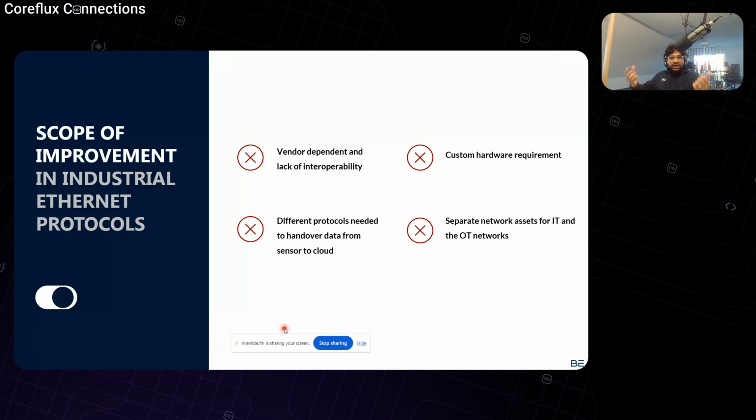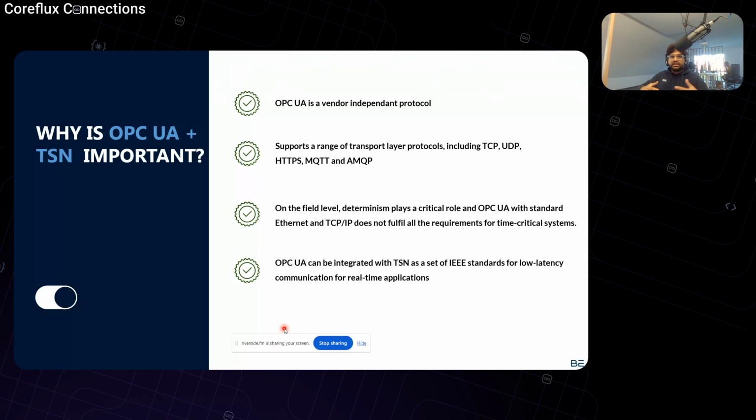OPC UA is vendor independent. Why OPC UA and TSN are important: OPC UA is vendor independent, with support for a range of transport layer protocols, including TCP, UDP, HTTP, MQTT, and AMQP with different QoS. On the field level, it also plays a critical role, where you can use OPC UA for determinism, and also use it to push the data from the factory floor to the cloud.